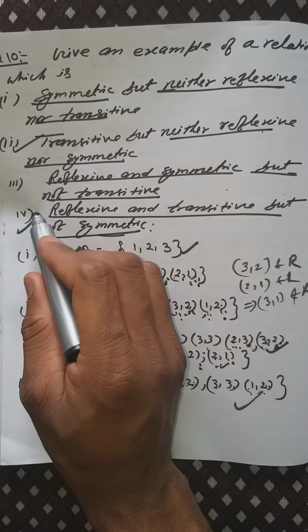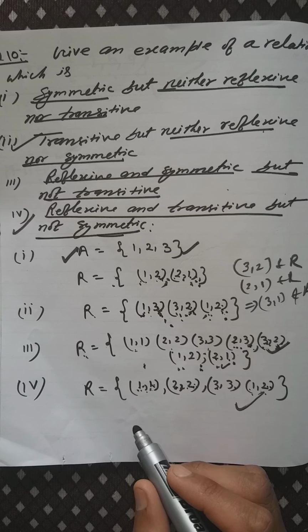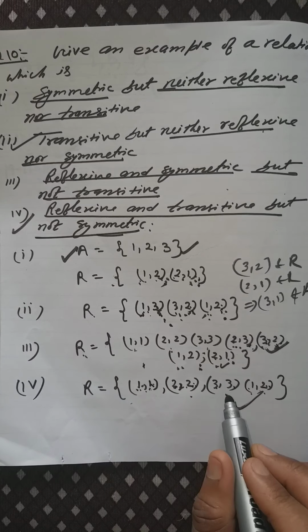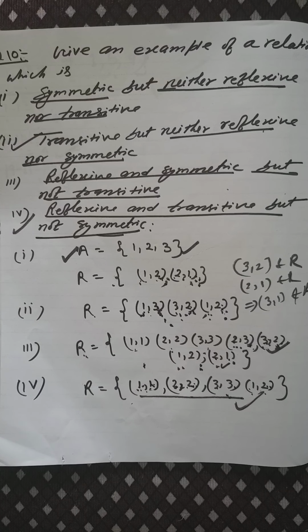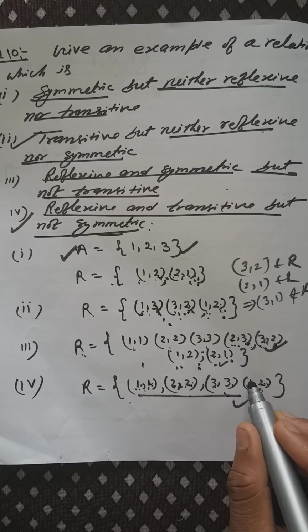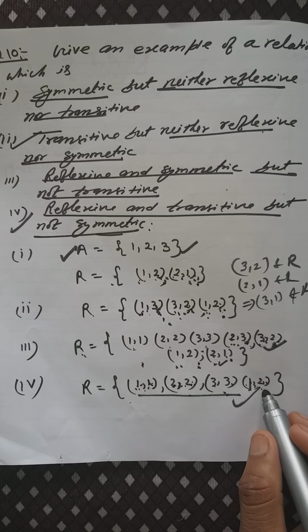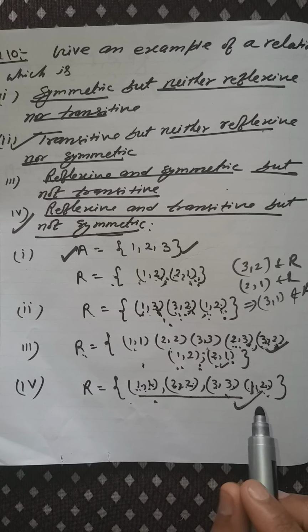Now come to the fourth part: reflexive and transitive but not symmetric. (1, 1), (2, 2), (3, 3) belong to the given set, therefore it is reflexive, and transitive. (1, 2) belongs to R, but (2, 1) does not belong to this set, so it will not be symmetric.